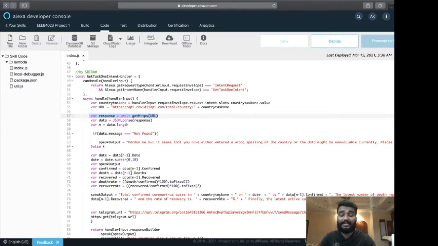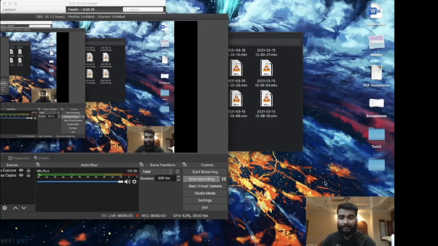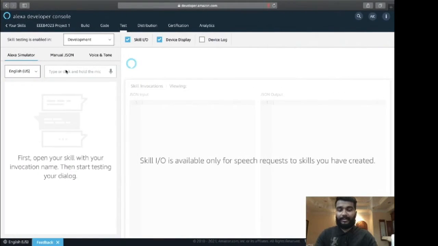All the information is then spoken out by Alexa. The information is also sent to the Telegram app. If the country entered is invalid, Alexa would say, you have either entered a wrong spelling or the data might be unavailable currently. The invocation name would be project.